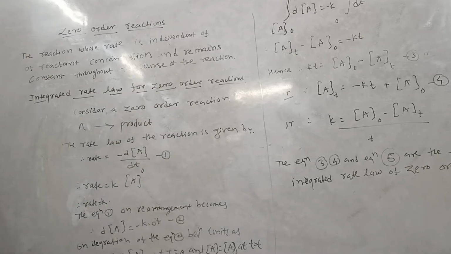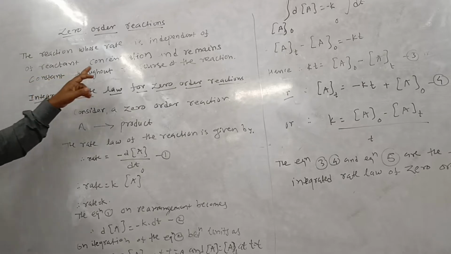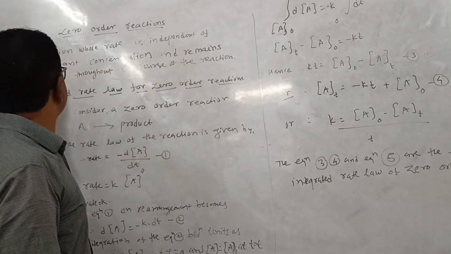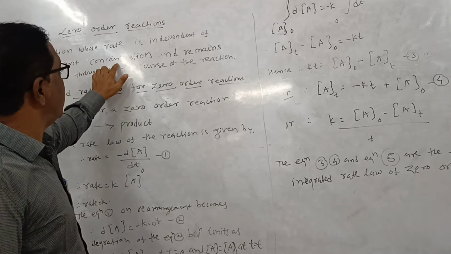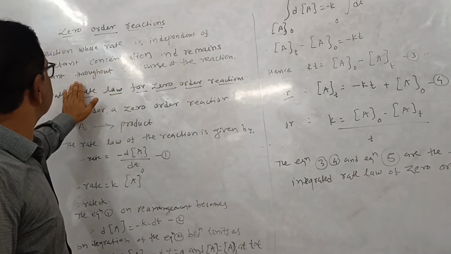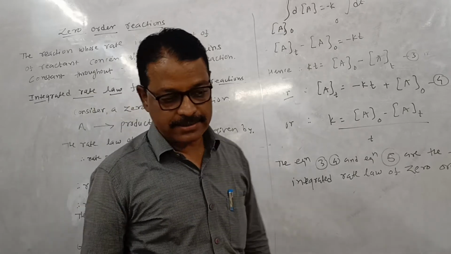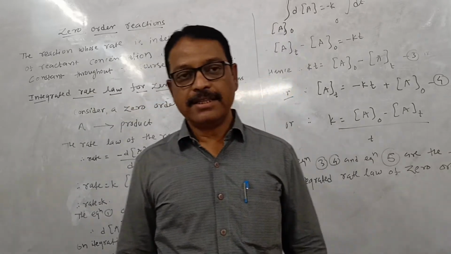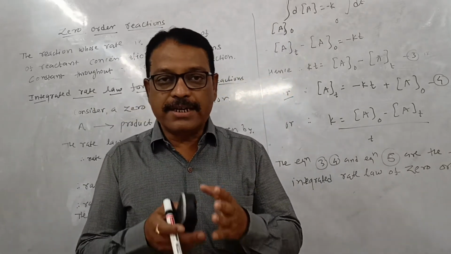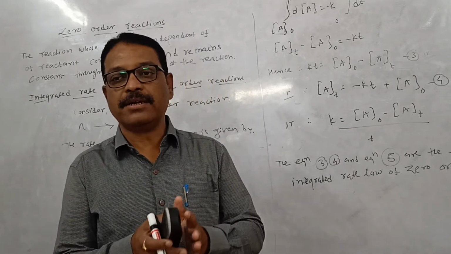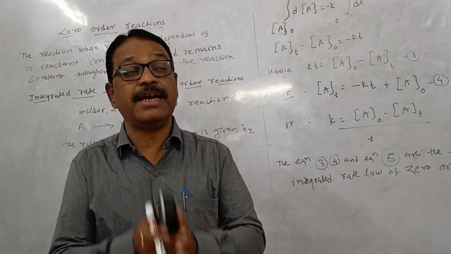The reaction whose rate is independent of reactant concentration and remains constant throughout the course of the reaction. It means that the reaction whose rate does not depend on the concentration of reactant.